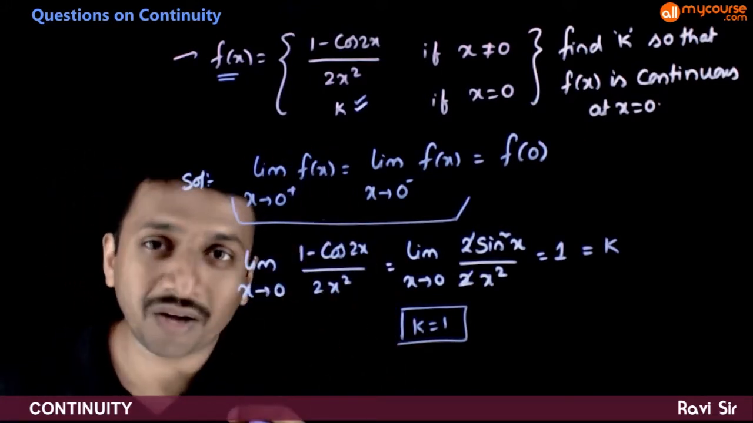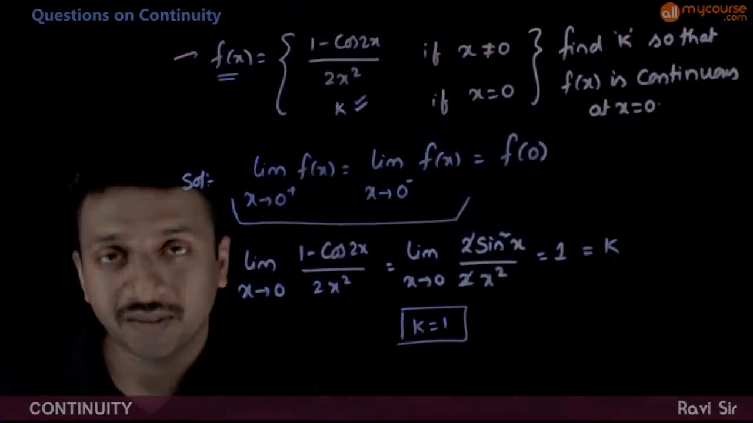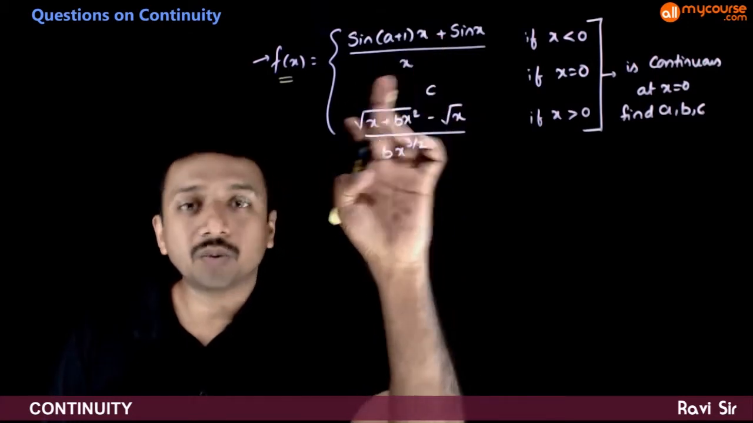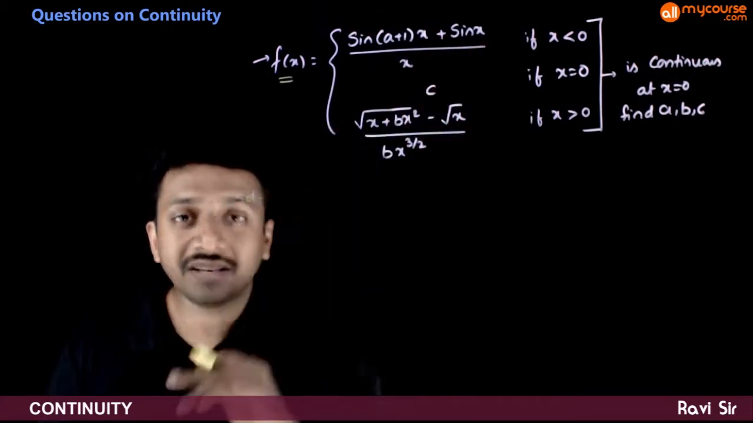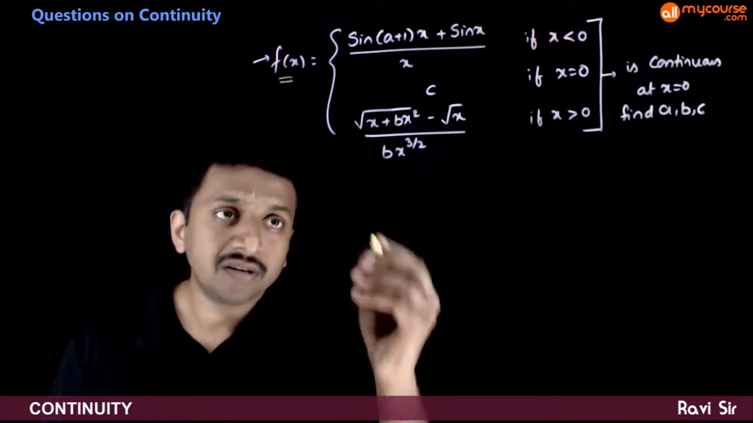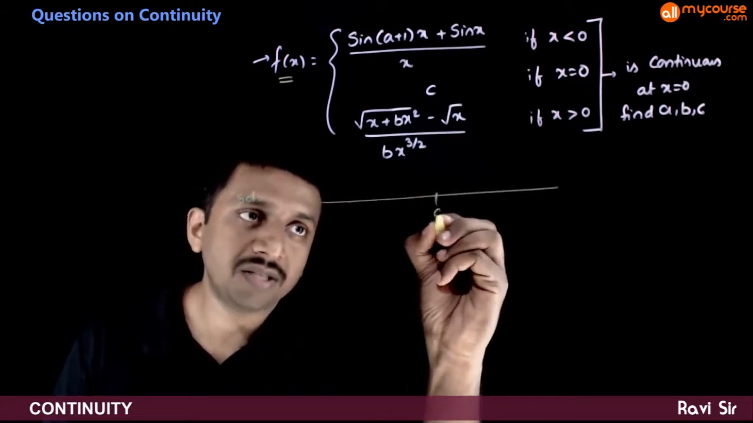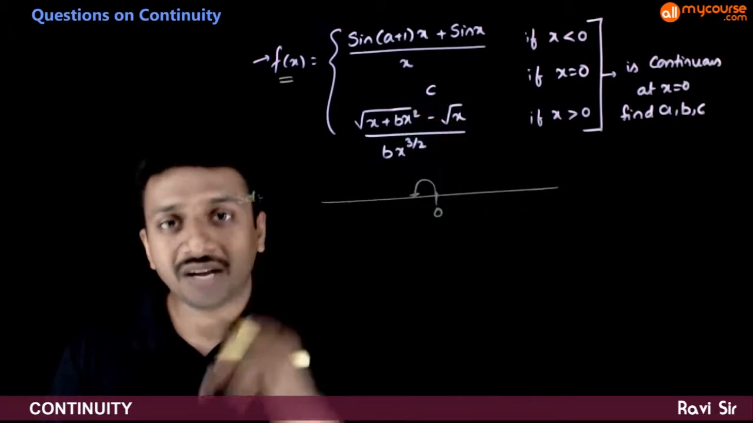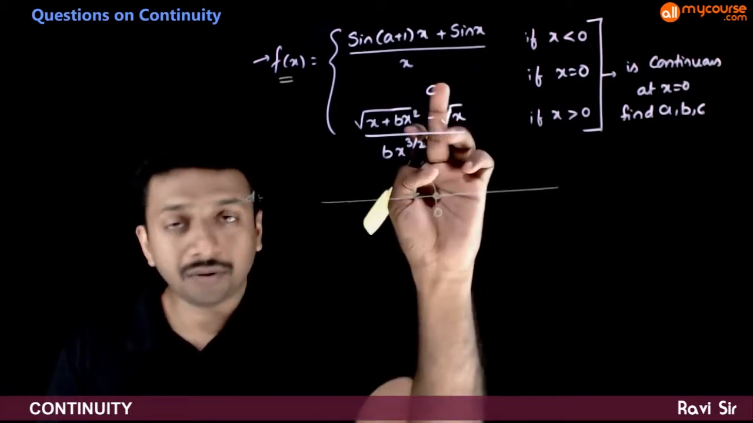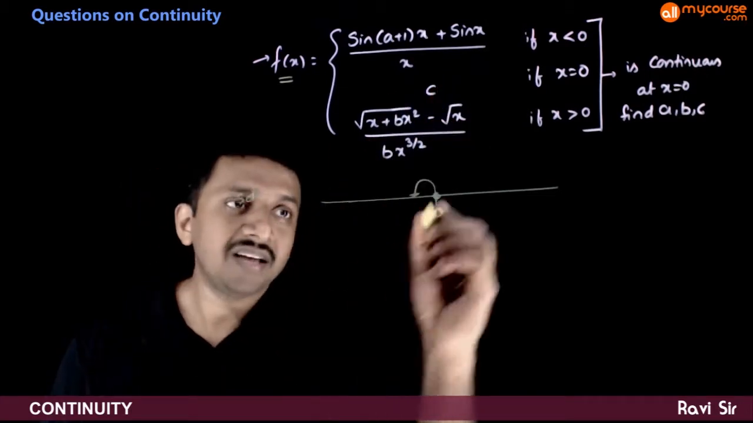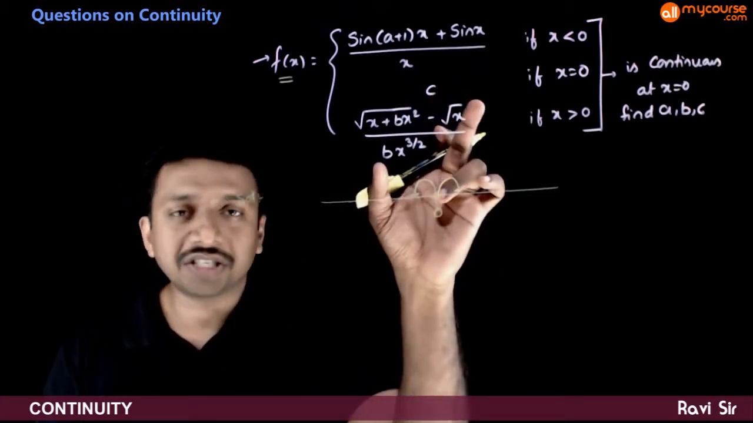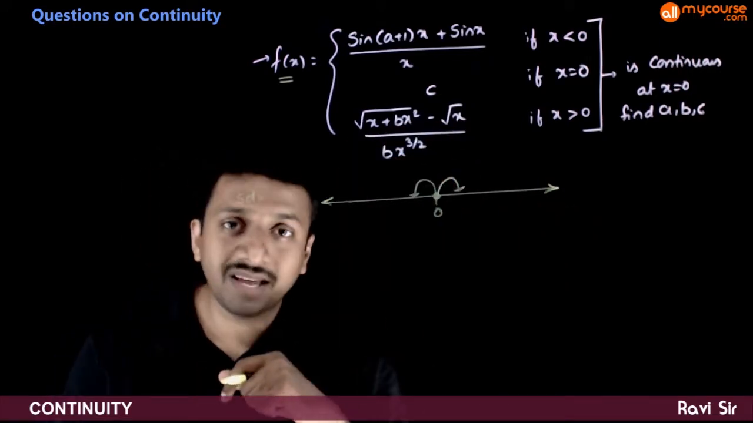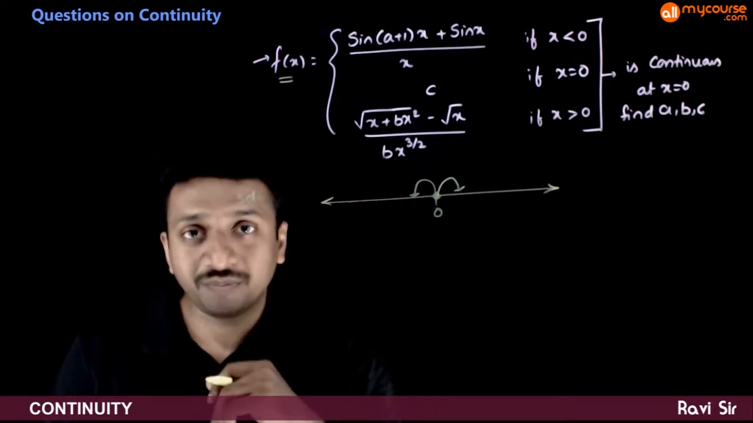So let us go to a question where you have two unknowns. In this question, you are given that f of x is equal to (sin of (a plus 1) times x plus sin x) by x if x is less than 0. So this is the function in the left neighborhood of 0, when x is less than 0. Exactly at x is equal to 0, the functional value is given as c. And on the right side of 0, the function is (root of (x plus bx square) minus root x) by b times x power 3 by 2.